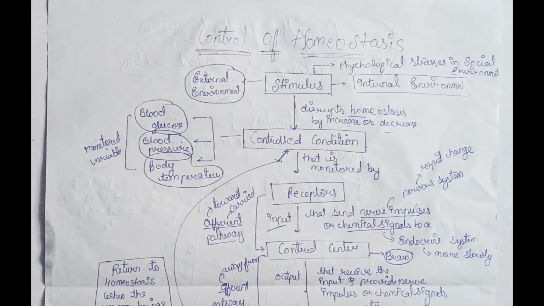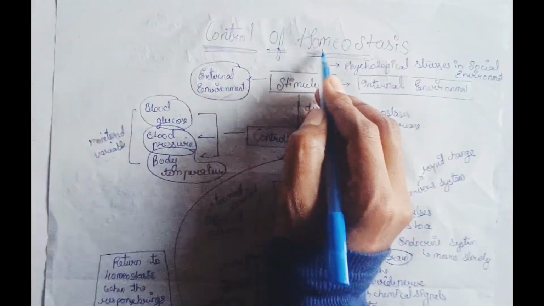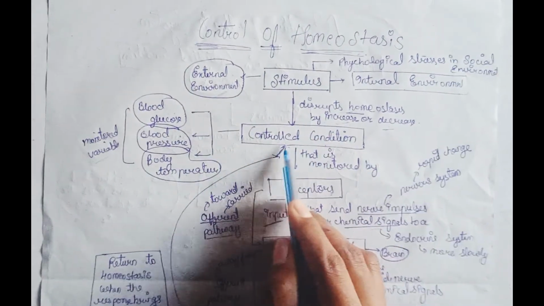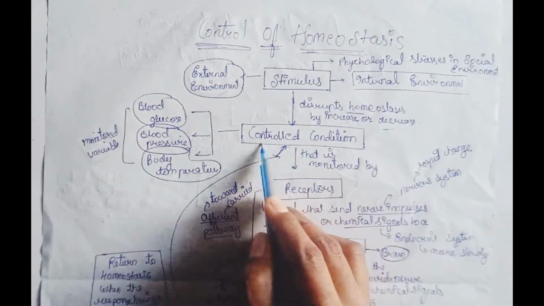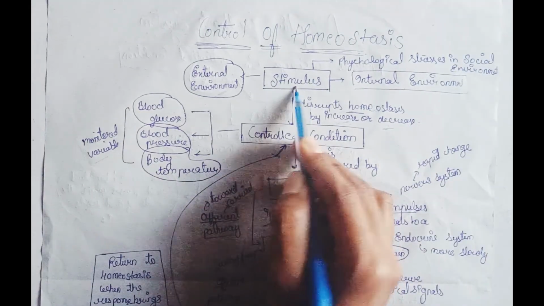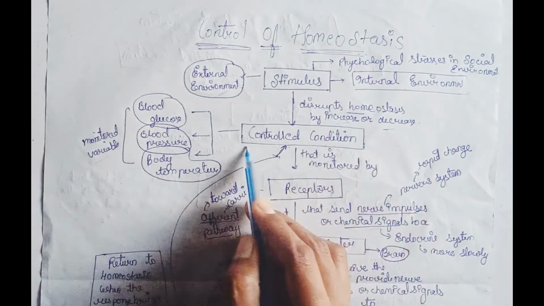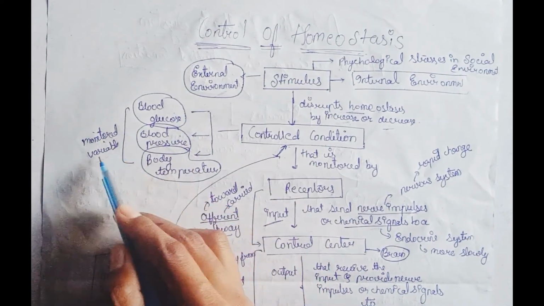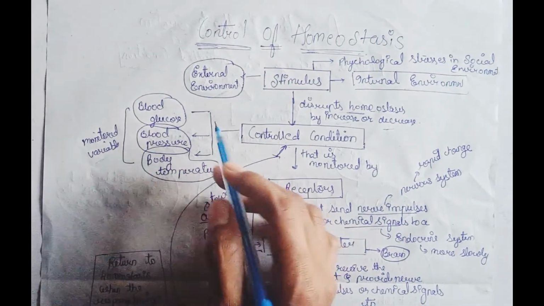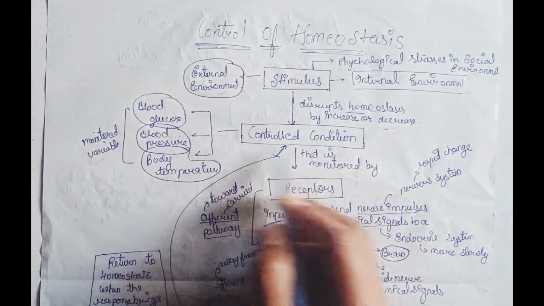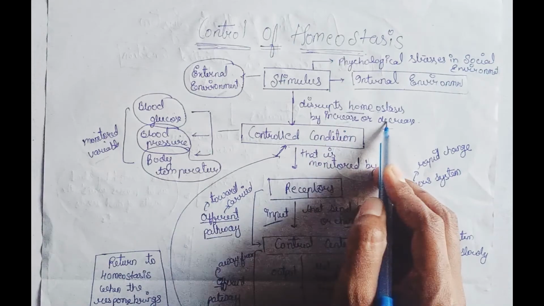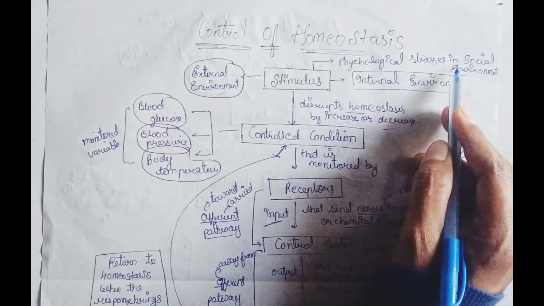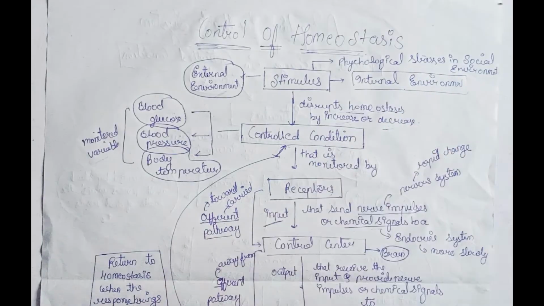Again, let us review the control of homeostasis. First is the stimulus that changes the control conditions. What are the control conditions? Blood glucose, blood pressure and body temperature. These are the monitored variables. These three increase or decrease to disrupt homeostasis by a stimulus: the external environment, psychological stress in the social environment, and third the internal environment.